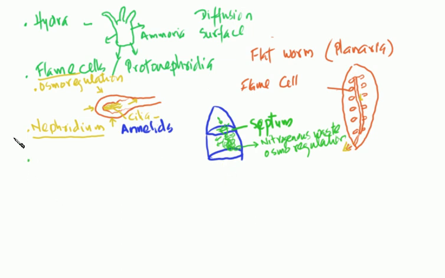Let's study the next one. The next one you can see in the insects. This is called the Malpighian tubule, right? So you find the Malpighian tubule in insects like the cockroach. Look at the cockroach. That's the body of the cockroach.